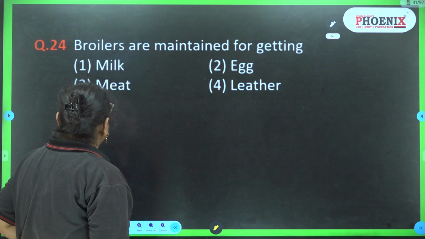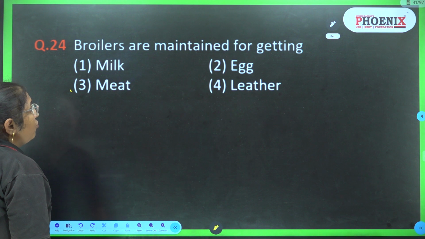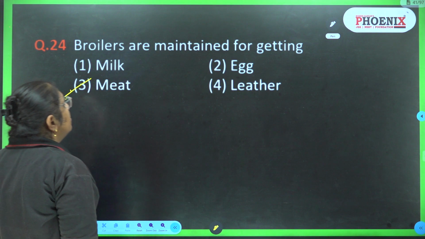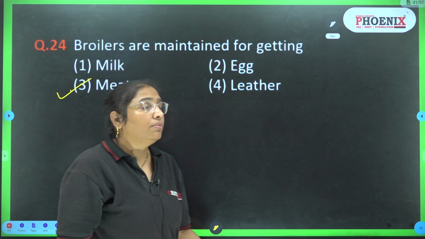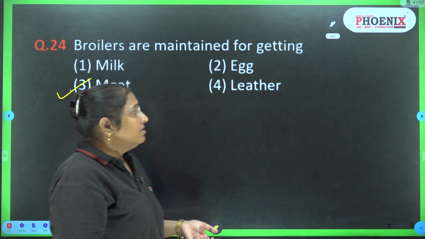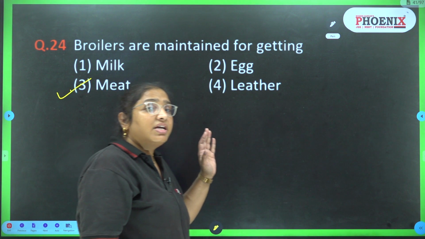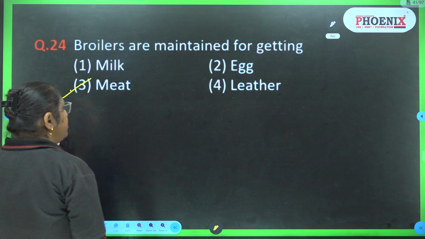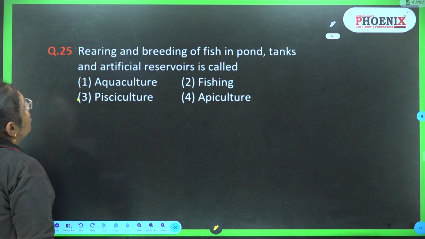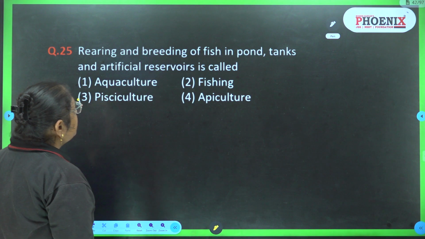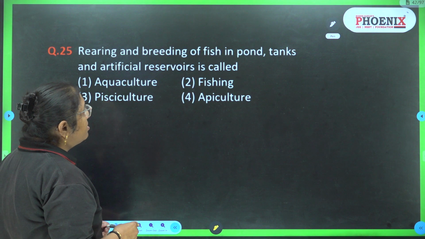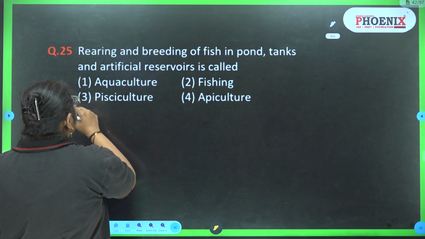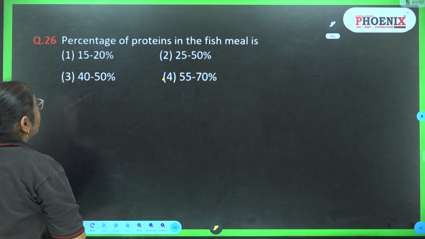Broilers are maintained for getting milk, egg, meat or leather. Broilers are the type of poultry hens utilized for meat production, and layers are used for egg production. So the answer is 3. Rearing and breeding of fish in ponds, tanks and artificial reservoirs is called aquaculture, fishing, pisciculture or apiculture. So the answer is pisciculture.